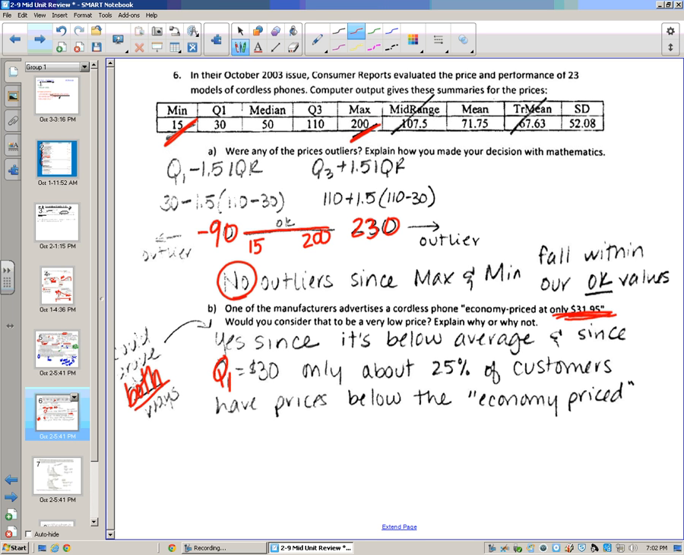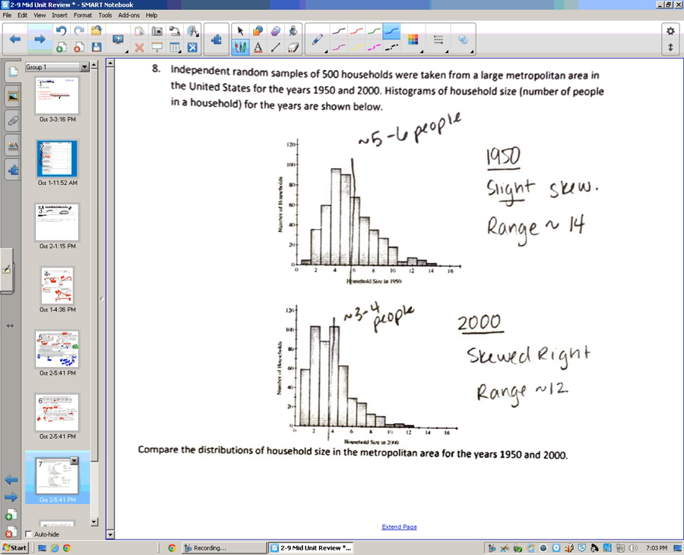You might argue, no, it's not that great of a price because 25% of people are still paying less than you, so you want to pay even lower. You can argue it either way as long as you're using context about prices and some data points from the information they gave you.